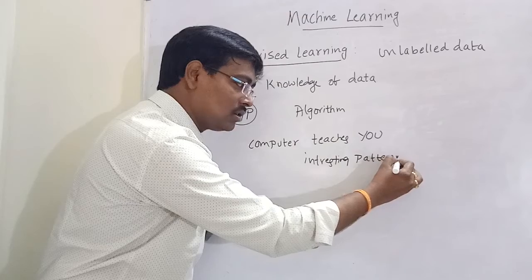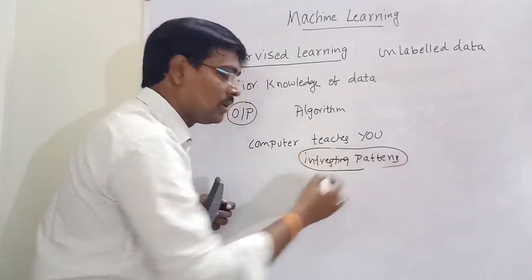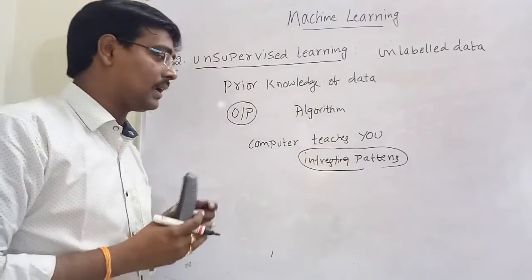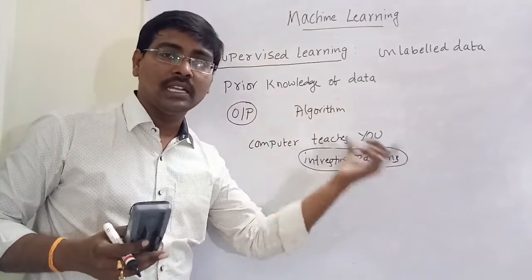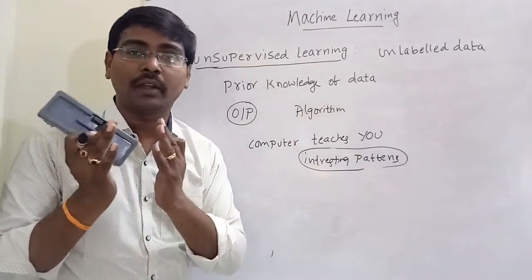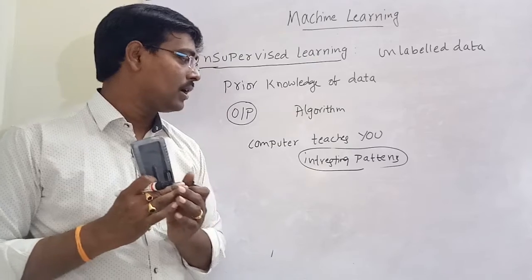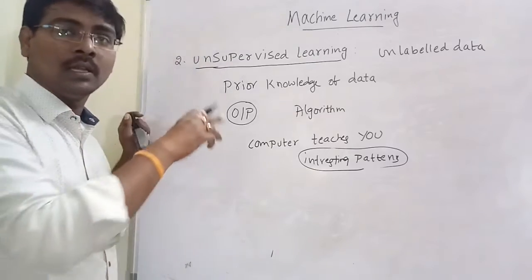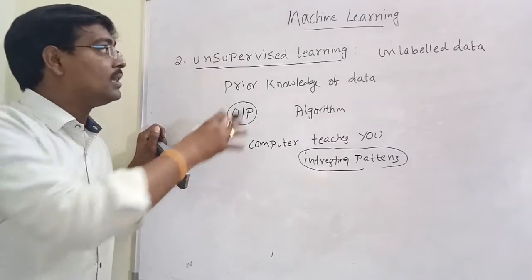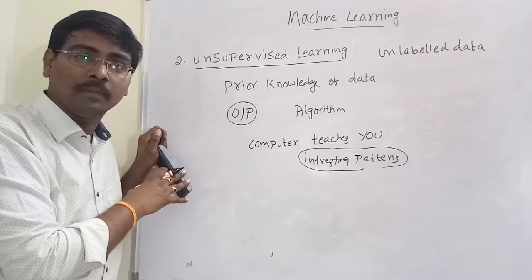These are also selected by the computer. Based on some interesting patterns, the computer divides the input data into different groups. This is clustering. This is unsupervised learning.